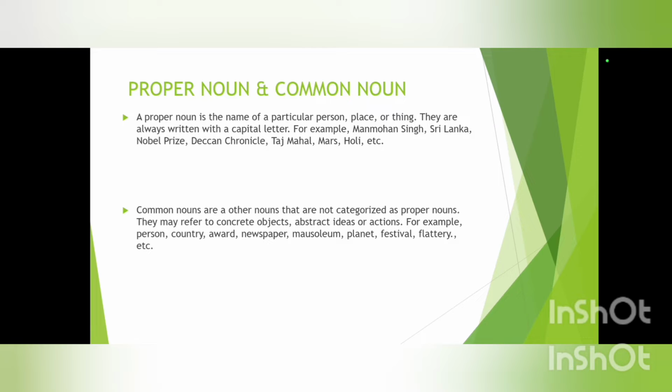Now what is a common noun? A common noun is exactly the opposite of the proper noun. They may refer to concrete objects, abstract ideas or actions. This means that we are not naming any specific or particular person, place or object. We are just generally or simply naming them as, for example, here we have person, country, award, newspaper, planet, festival, flattery, etc.